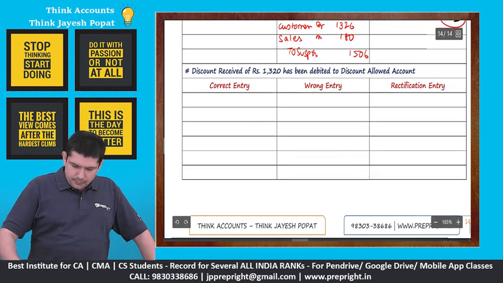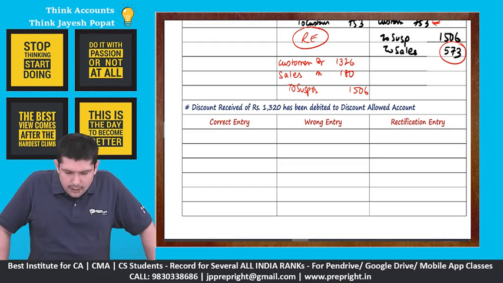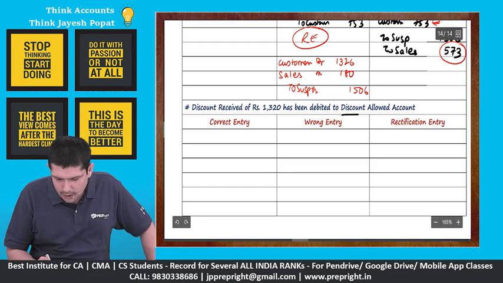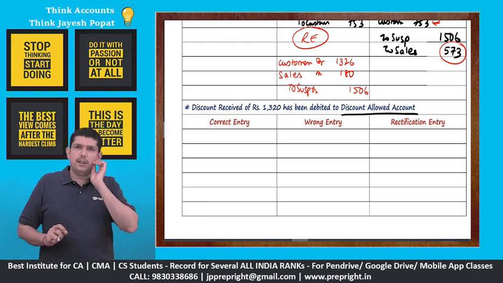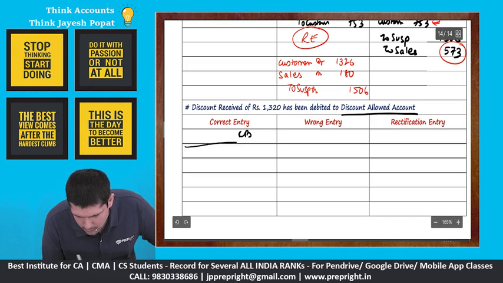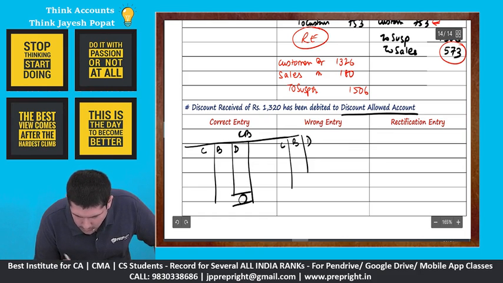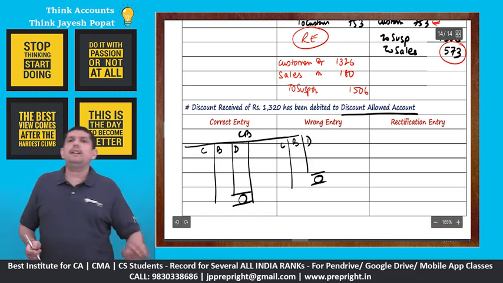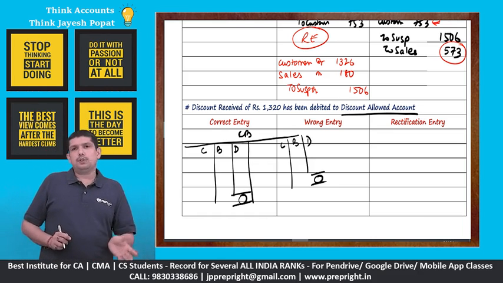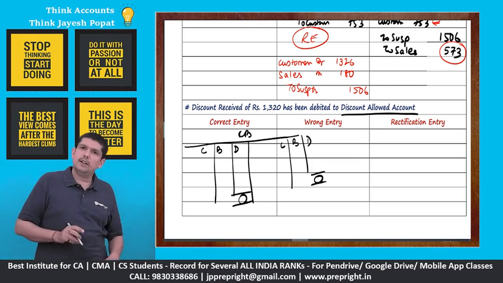Clear? Now the final one in this series: discount received 1320 has been debited to discount allowed. See, how do you do the accounting for discount? Please remember that your discount is part of your cash book, right? In your cash book we have three columns: cash, bank, and discount. Then on the other side again there will be cash, bank and discount. The total of this discount column is posted to discount allowed if it is on the debit side of the cash book, and discount received if it is on the credit side of the cash book.